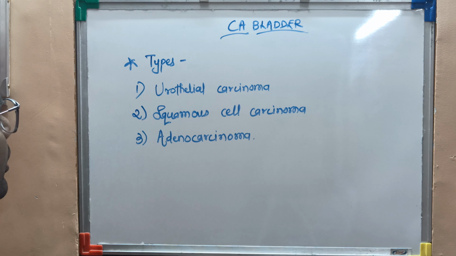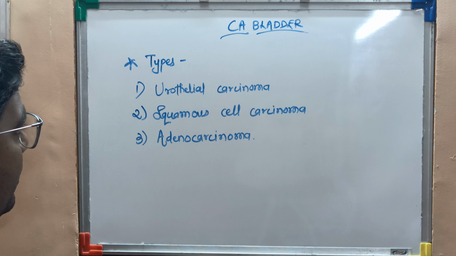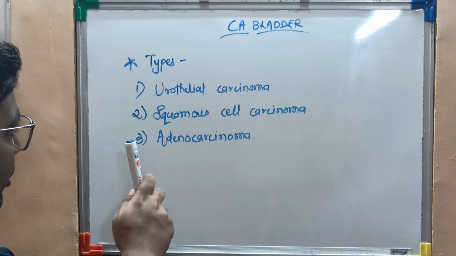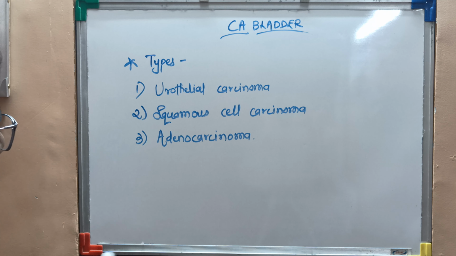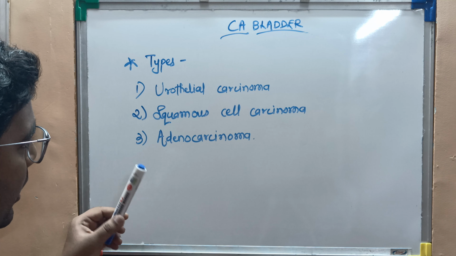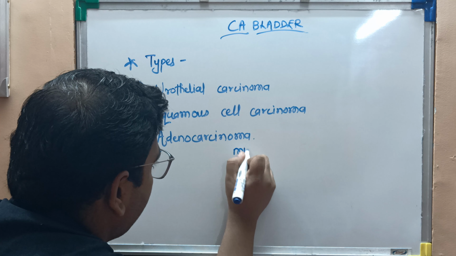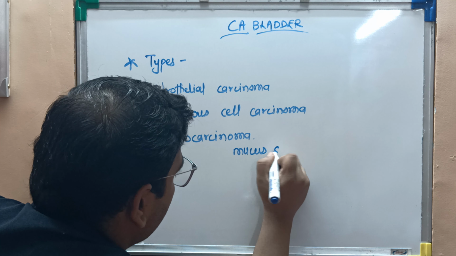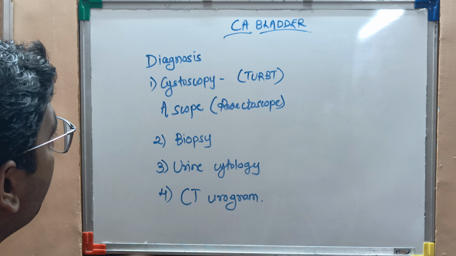Now we will focus on the types of CA bladder. The first one is the urothelial carcinoma, in which the cancer begins in the urothelial cells of the bladder. The second one is the squamous cell carcinoma. The cancer begins in the squamous cells of the bladder, and the third one is the adenocarcinoma, which begins in the mucus secreting glands of the bladder.